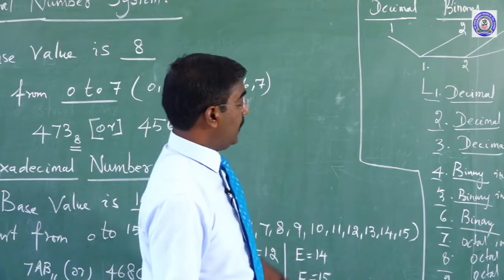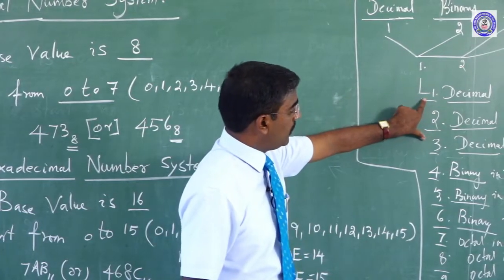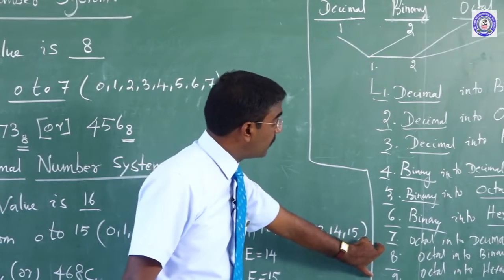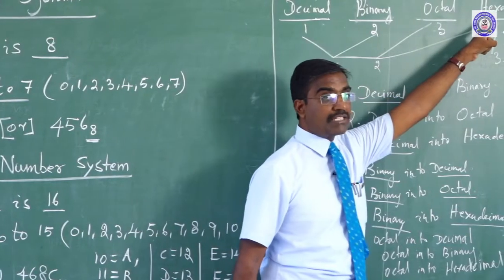The remaining types: decimal part is over, binary part is over, octal part is over. The remaining is hexadecimal.